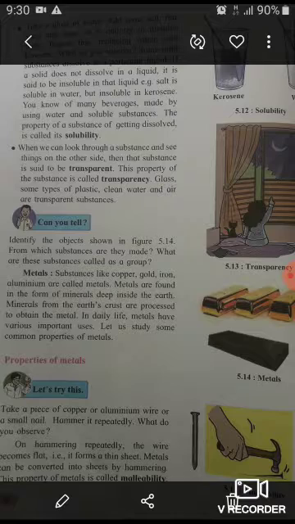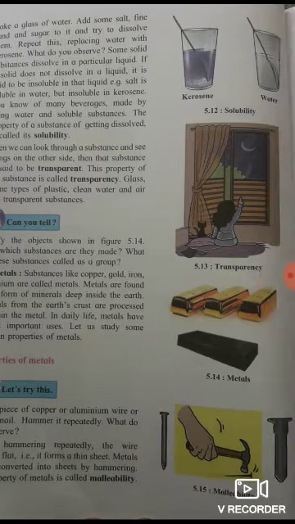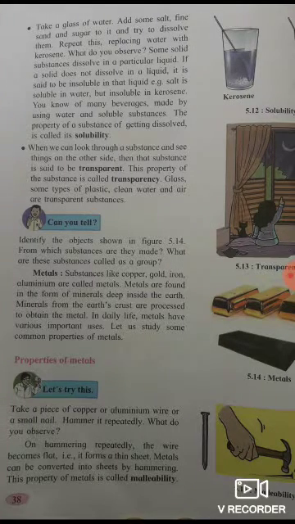See, properties of metals. The first one given is that on hammering repeatedly, the wire becomes flat. In this picture, it is shown that when we hammer repeatedly, meaning frequently, the iron becomes flat, and metals can be converted into sheets by hammering. This property of metals is called malleability. Malleability means the property of metals to be converted into sheets.